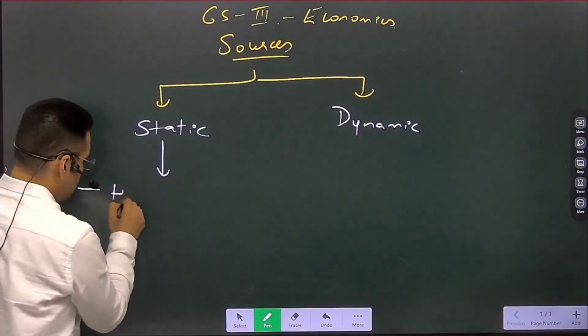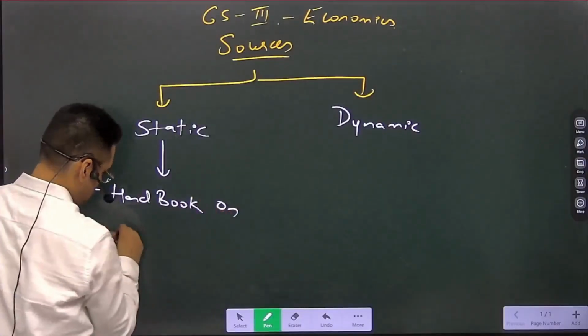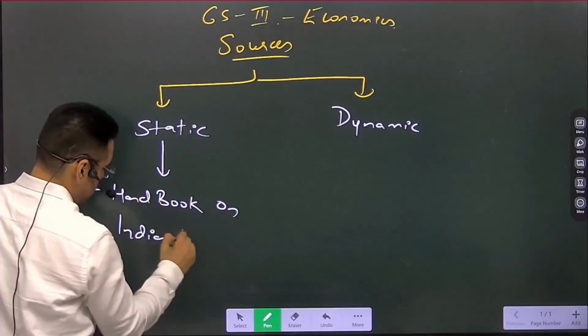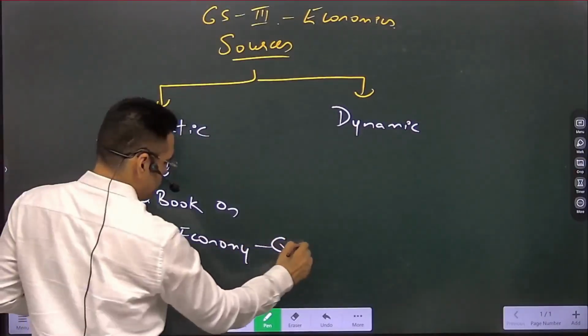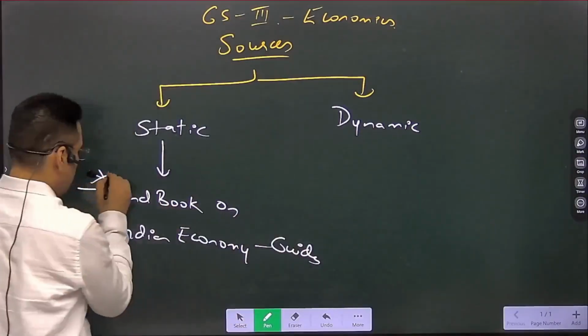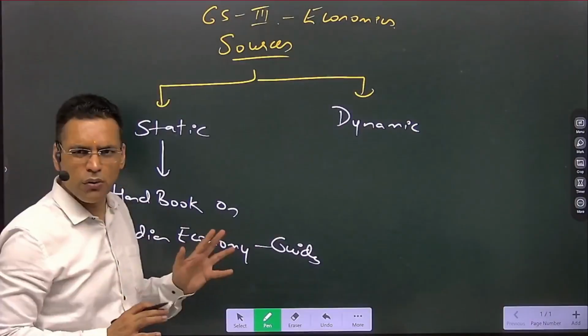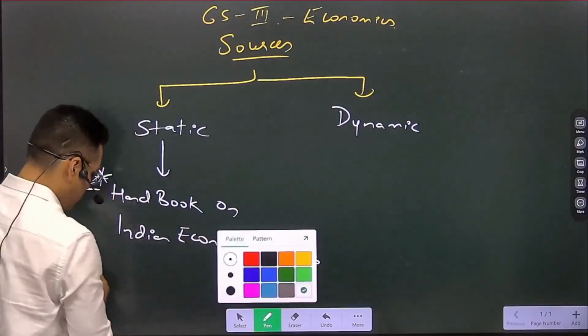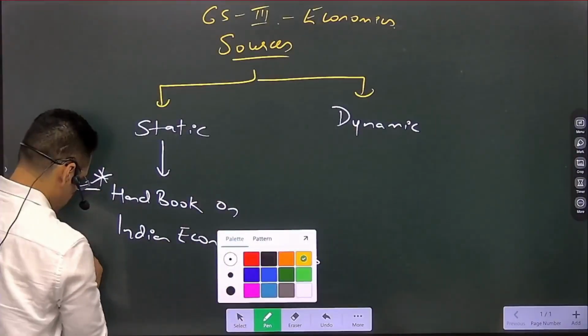there are a lot of handbooks on Indian economy. These are nothing but guides. So for me, they are not very good. They will just update some information or facts. But from other sources, there are some good sources. For example, the standard source.